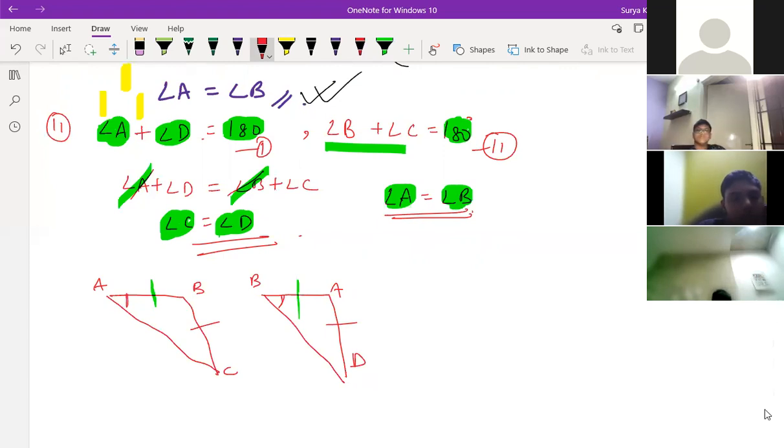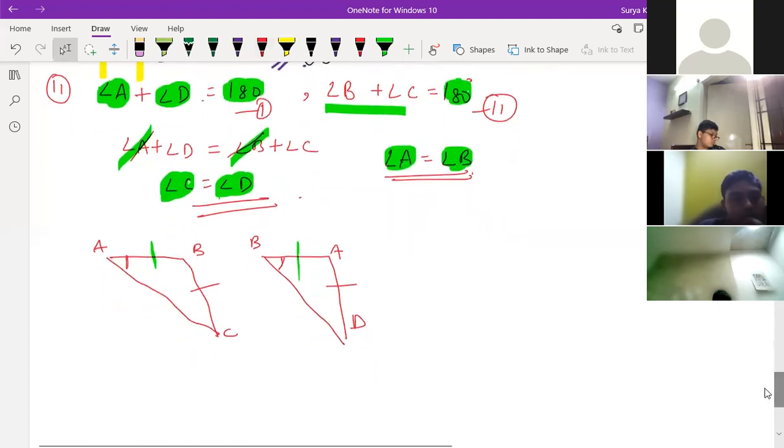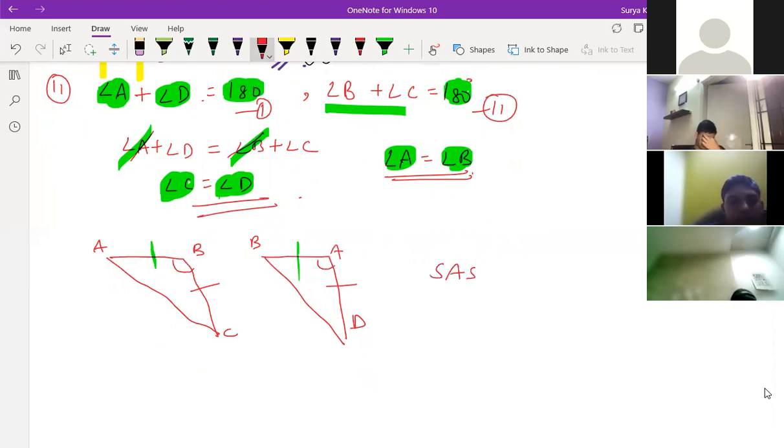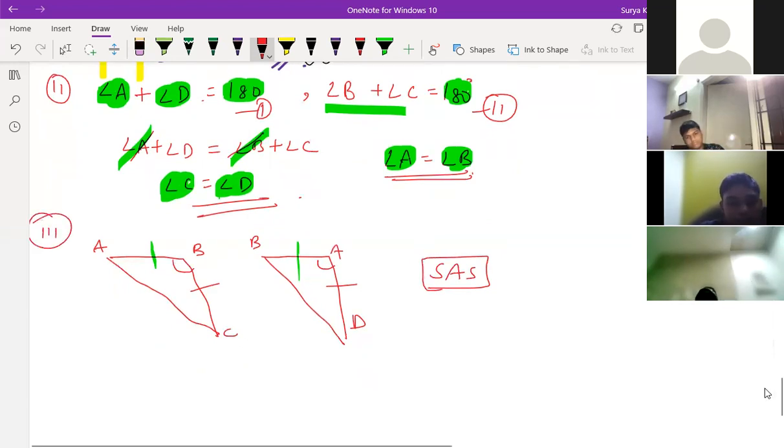AC is equal to BD is coming. Achha, this is also there. No, angle A is equal to angle B. We can write this one, children. See, you remove this right now. You should write this, angle A is equal to angle B, should come here. Now you can write SAS. Correct? Yes, sir. Nihar, now you compare this one. Is it clear or not? See, compare this same diagram with the previous one. Yes, sir. Clear? Yes, sir.